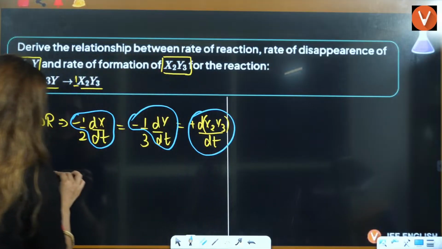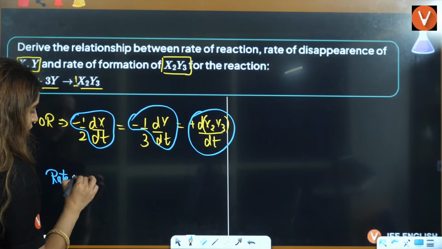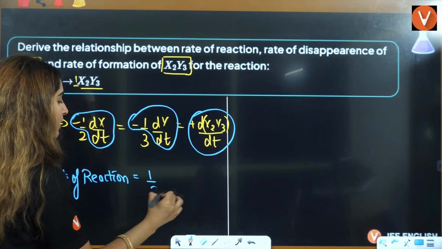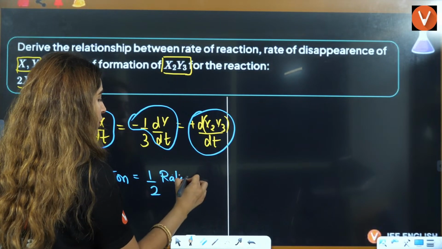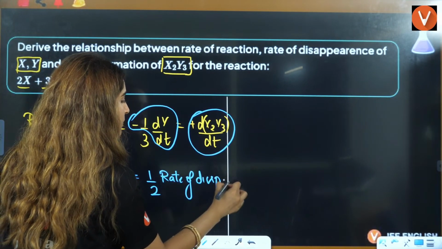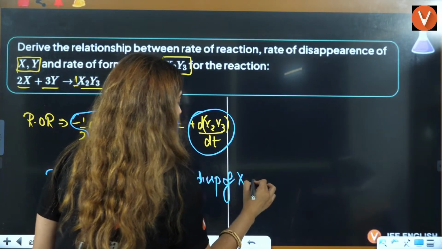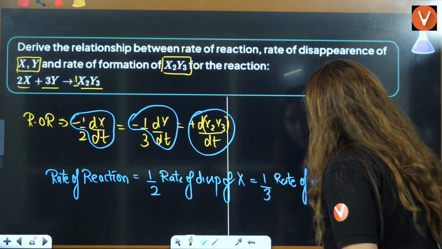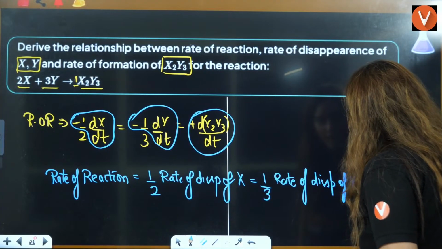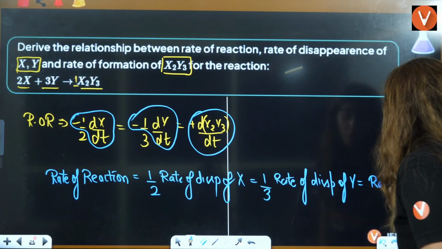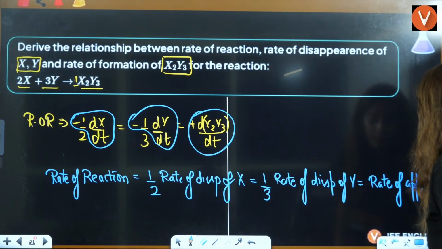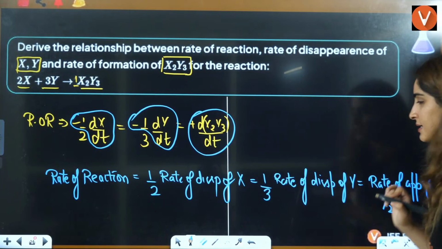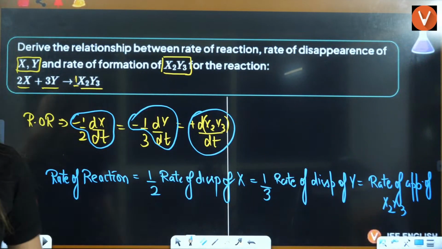So can I write that rate of reaction is equal to 1 by 2 rate of disappearance of X is equal to 1 by 3 rate of disappearance of Y is equal to rate of appearance of X2Y3, right? Can I say this here, everybody? Can I write it here?